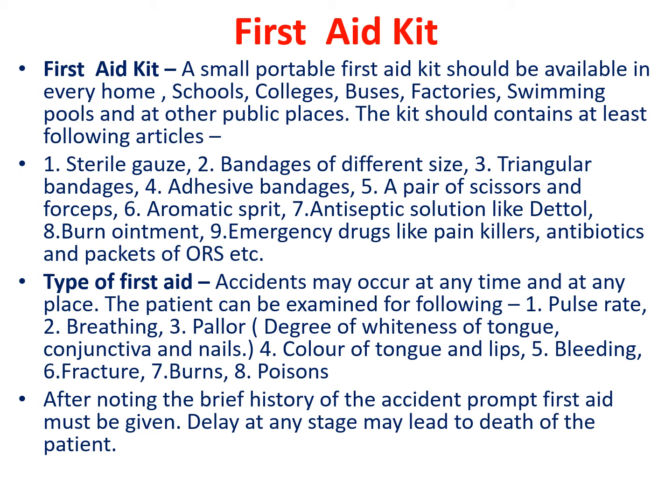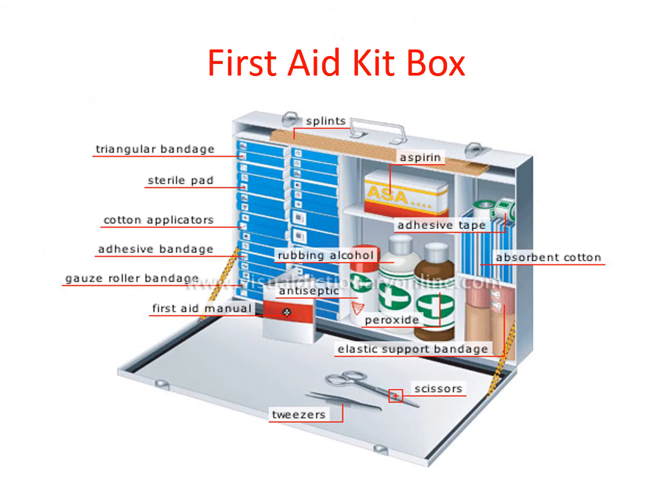Color of tongue and lips, bleeding, fracture, burns and poisons. One has to observe all these things firstly. After noting the brief history of the accident, prompt first aid must be given. Delay at any stage may lead to death of the patient.